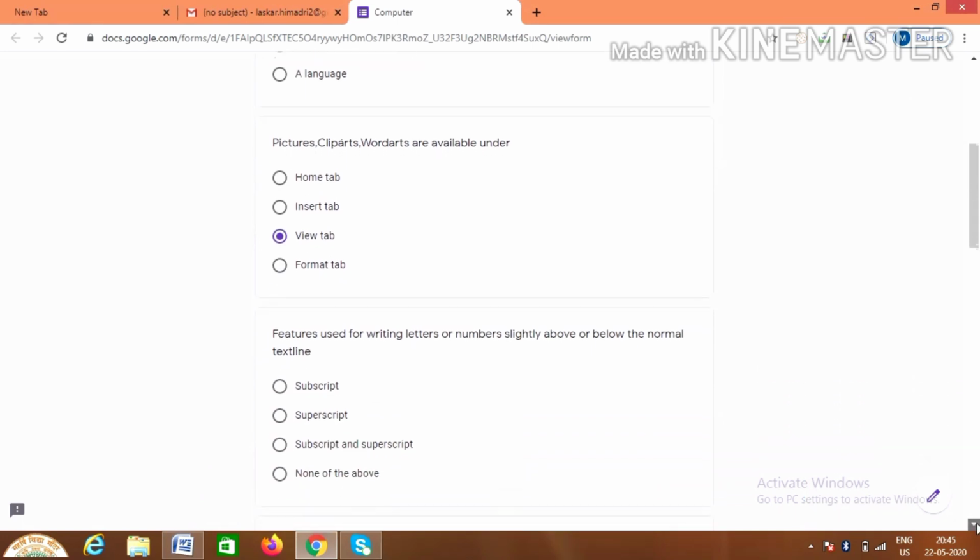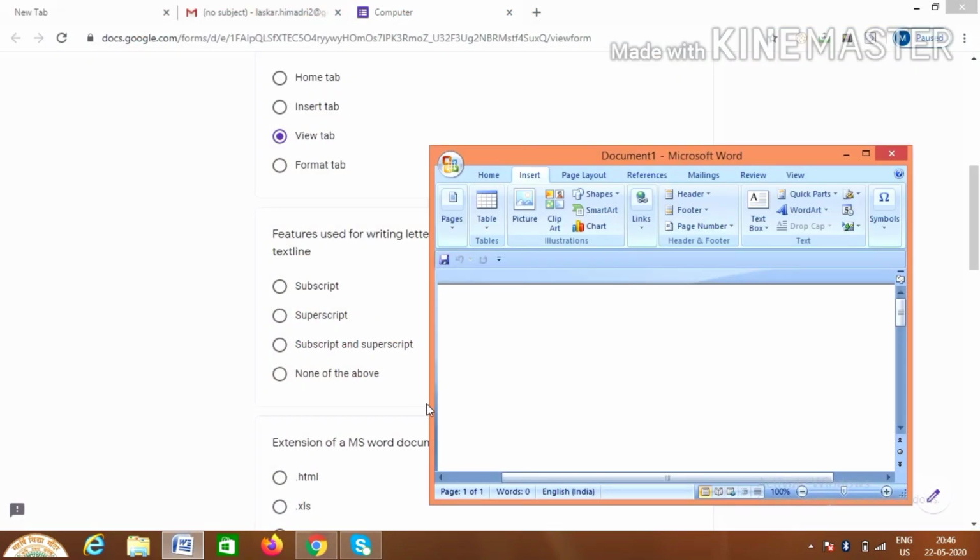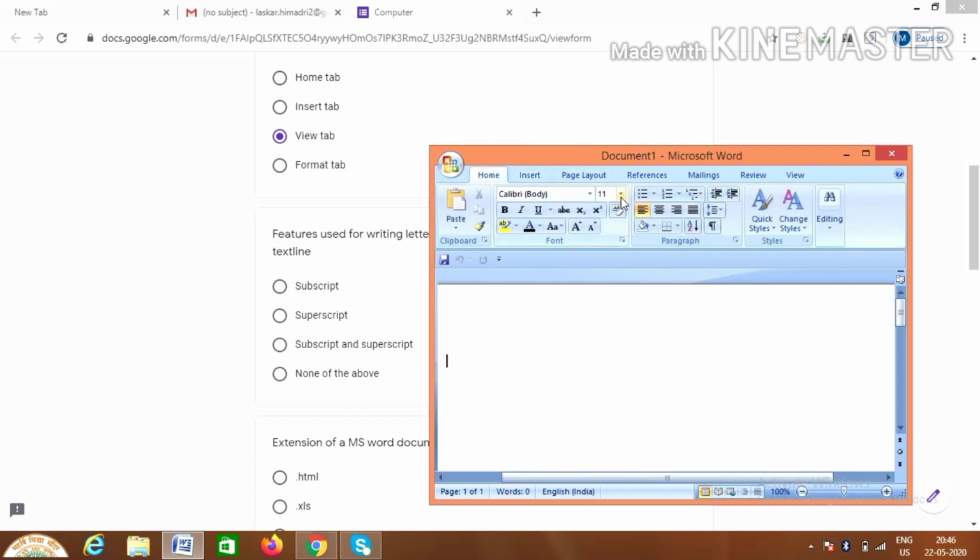Then come to the third question: features used for writing letters or numbers slightly above or below the normal text line. So students, what does it mean? Suppose I want to write a formula. I'll make the font a little bit bigger for you all, and I want to write the formula H2O. But is it looking like H2O? It is looking like H20, isn't it? Why? Because in the actual formula, the 2 appears a little below the actual text line. That means it does not come on the same line as H and O.